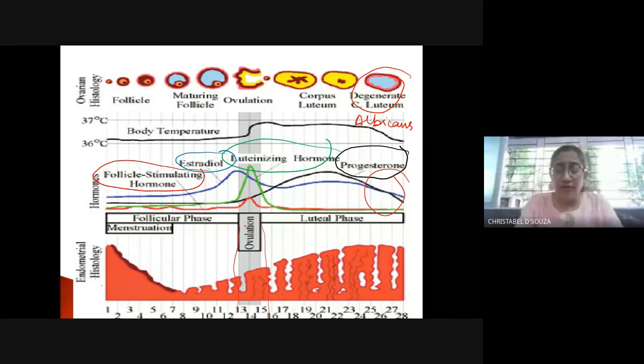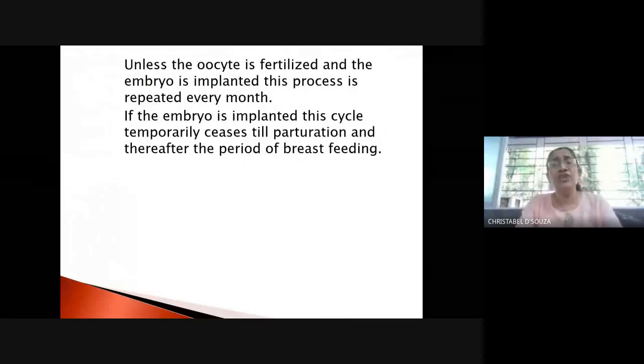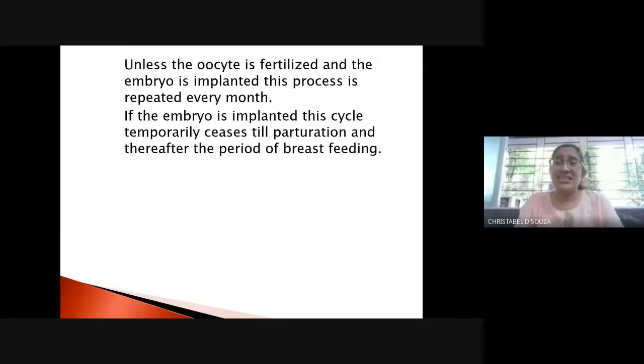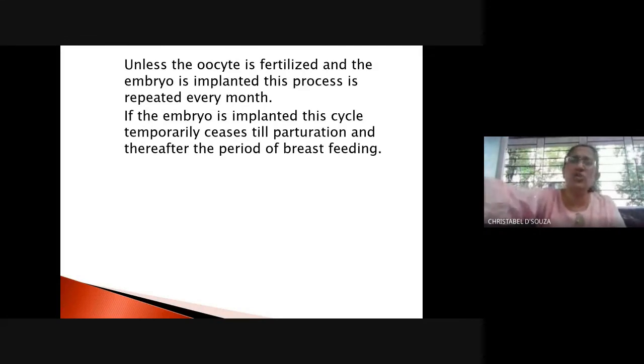Now, what if fertilization occurs? If the oocyte is fertilized and the embryo is implanted, then this temporarily ceases, it stops till childbirth. Till childbirth, there is no cycle that occurs, okay? And for an initial phase of 5 to 6 months also, the cycle does not occur because all the hormones are now resting, right? And later on, when they become active, the cycle continues once again.